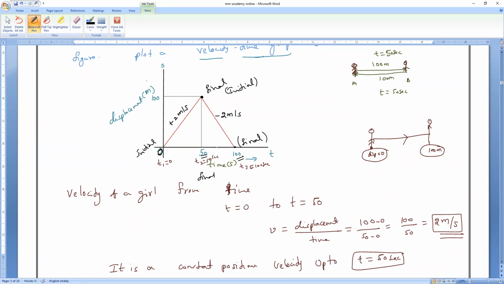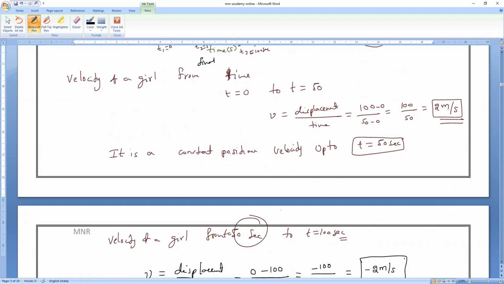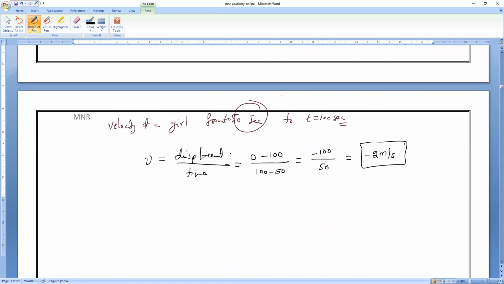So is it a constant velocity or variable velocity? It is a constant negative velocity. Okay? Understood?